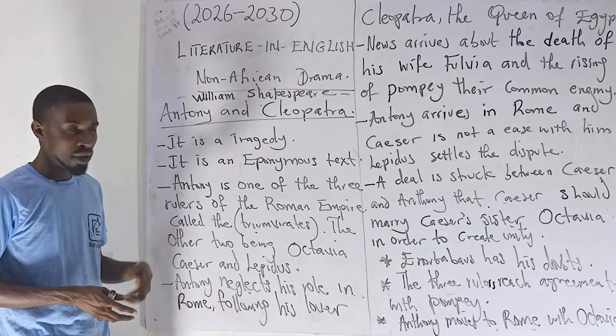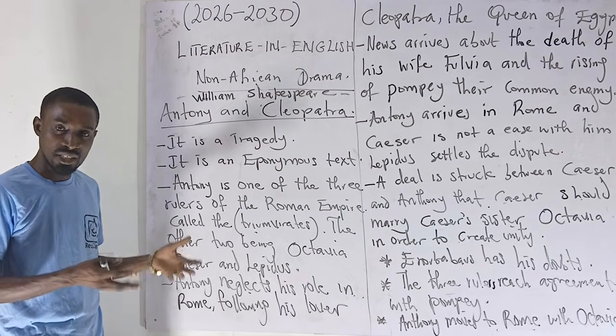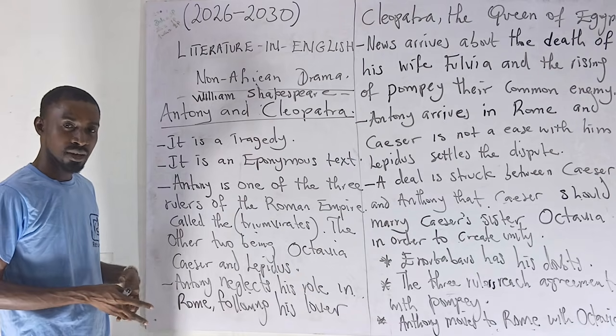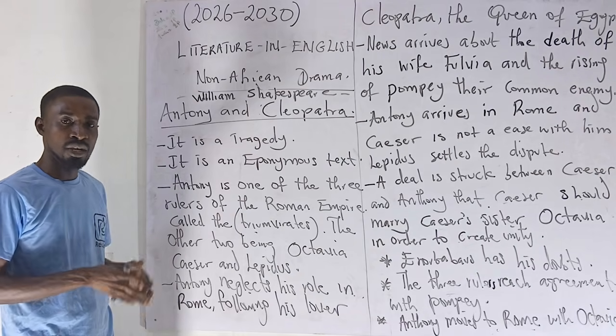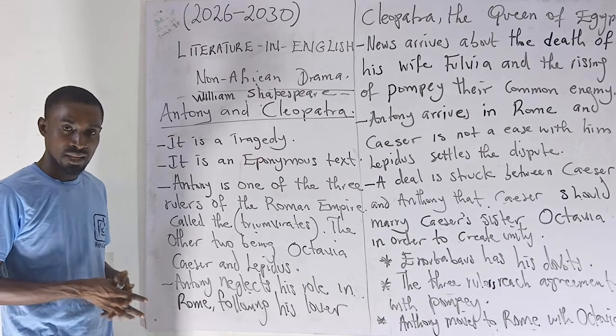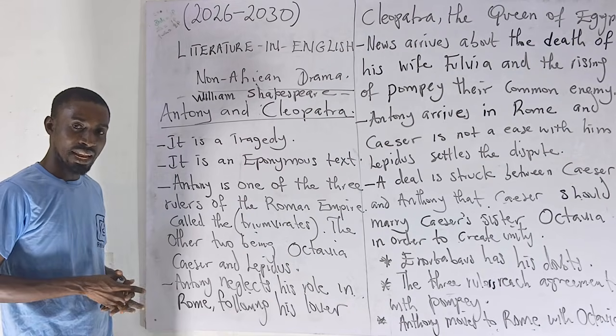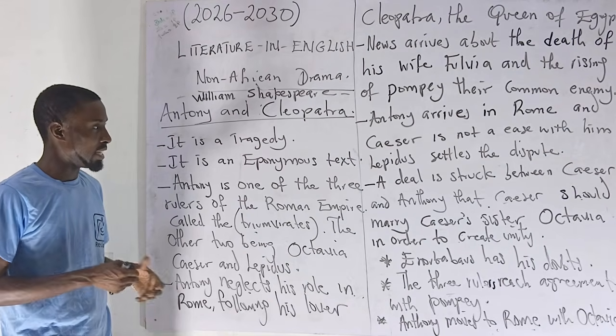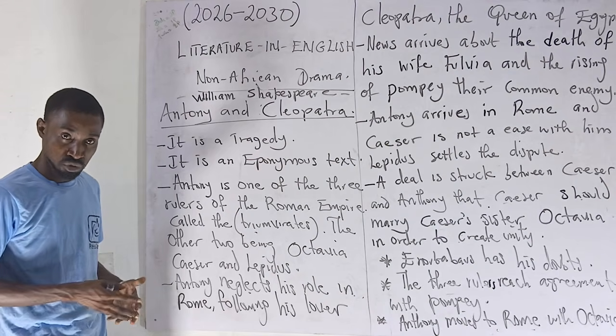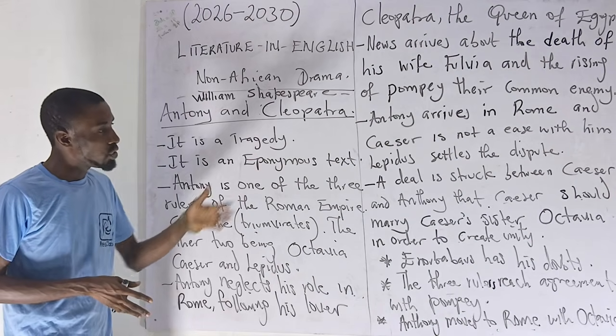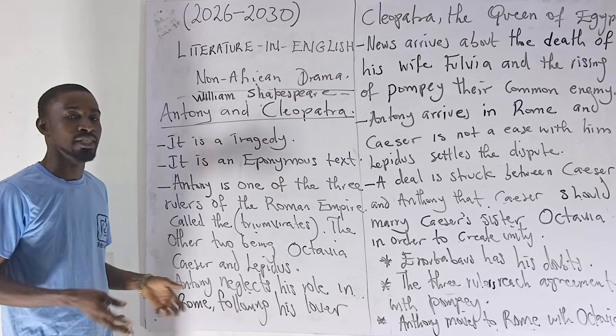Before that war came up, Enobarbus had already lost interest in his boss, Antony, and went to join Caesar, who is currently regarded as being stronger in the land. So when another war came out, Antony ends up defeating Caesar.